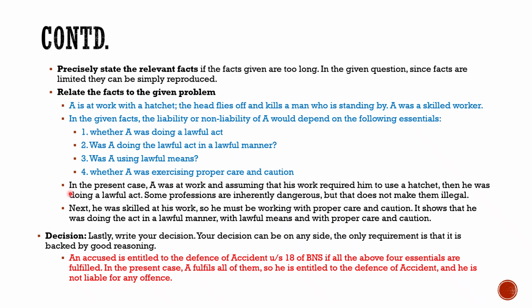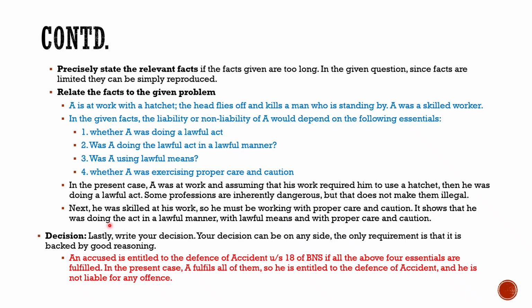The answer to these issues will be: in the present case, A was at work, and assuming that his work required him to use a hatchet, he was doing a lawful act. Some professions are inherently dangerous, but that does not make them illegal. Next, he was skilled at his work, so he must be working with proper care and caution.